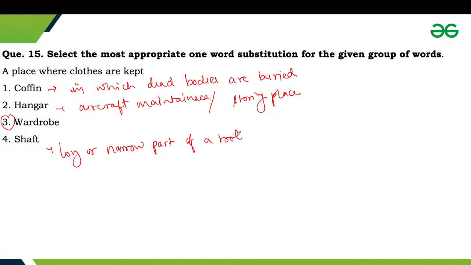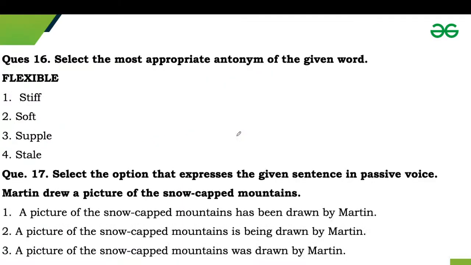Next one is question number 16. Select the most appropriate antonym of the given word. Flexible. You have to tell the antonym of flexible. Flexible is basically that which is capable of bending easily without breaking.